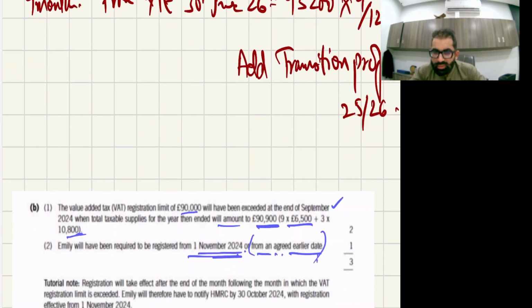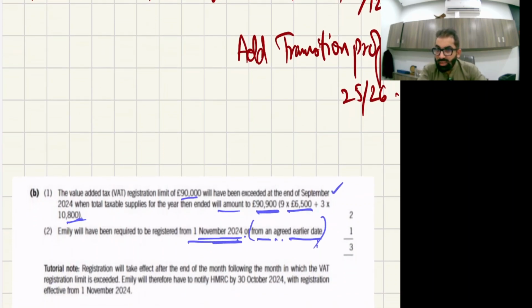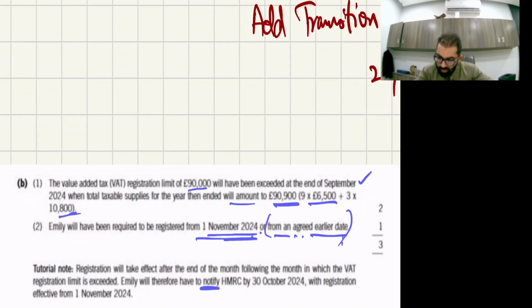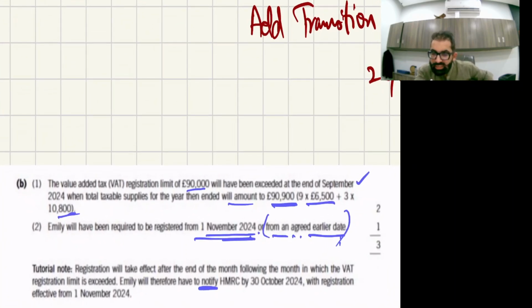But see, there is a tutorial note. The real law you will understand. Registration will take effect after the end of the month following the month in which the VAT registration limit is exceeded. Emily will therefore have to notify HMRC by 30th October 20 with registration effective from 1st November.